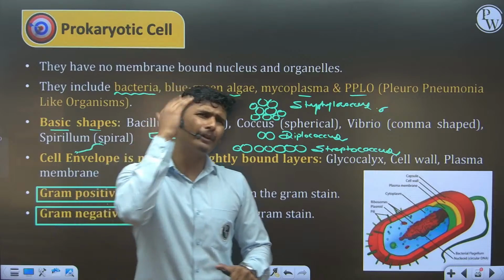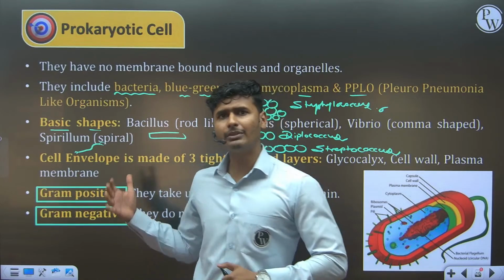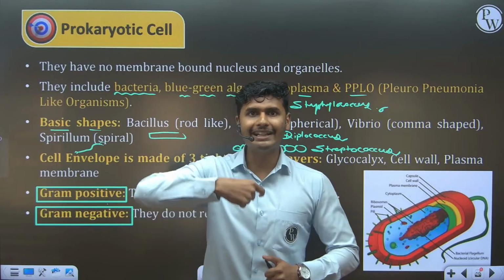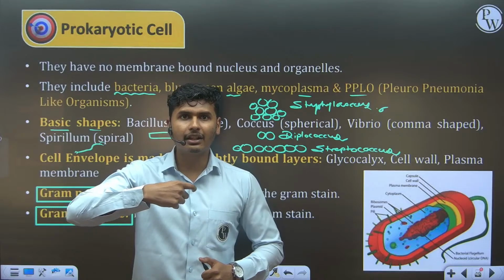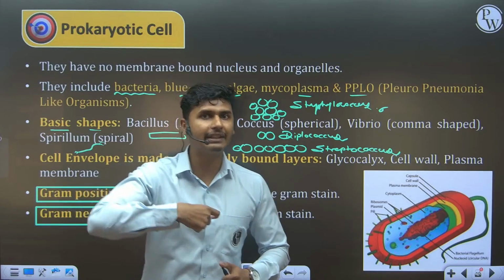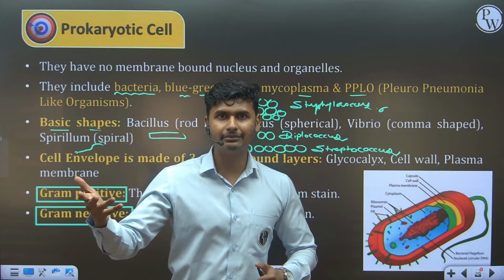So what conclusion are we going to understand from this concept? When we take antibody, if any gram positive bacteria affect us, it easily retains the antibody and is easily killed by the antibody.